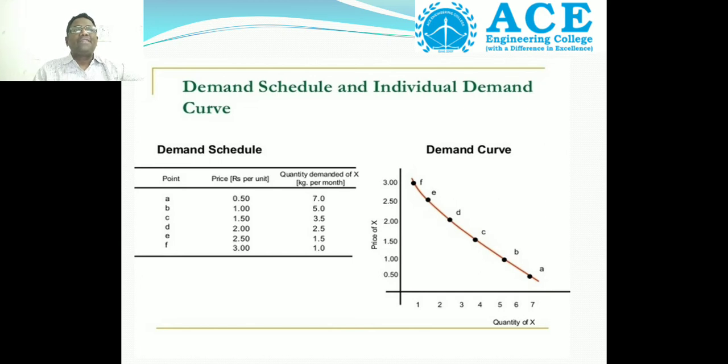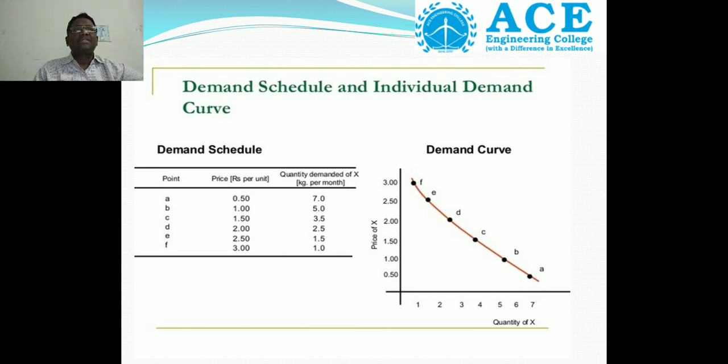When the price increases from 1 rupee to 1 rupee 50 paisa, the quantity demanded is reduced. Combining all the points from A to F, we get the demand curve. The curve slopes downwards from left to right.